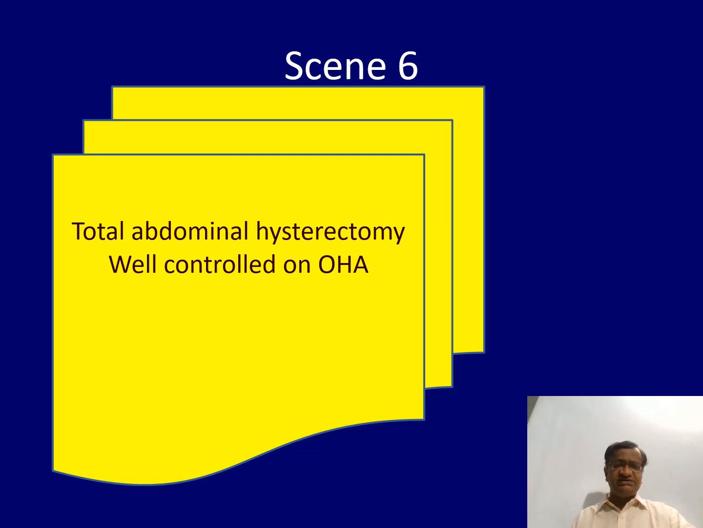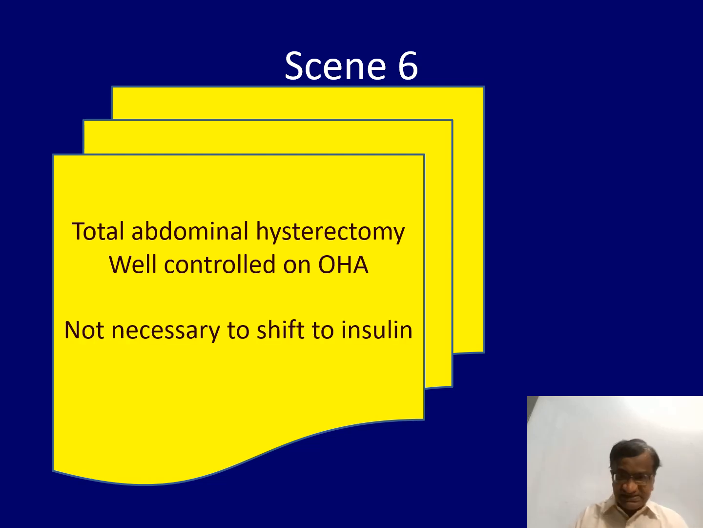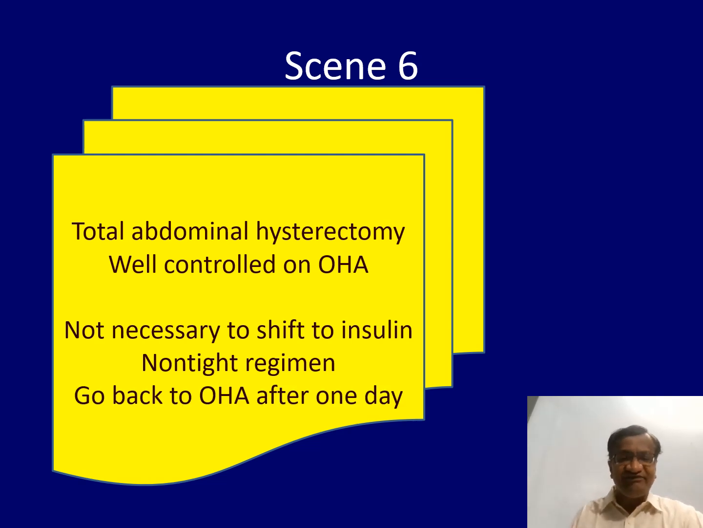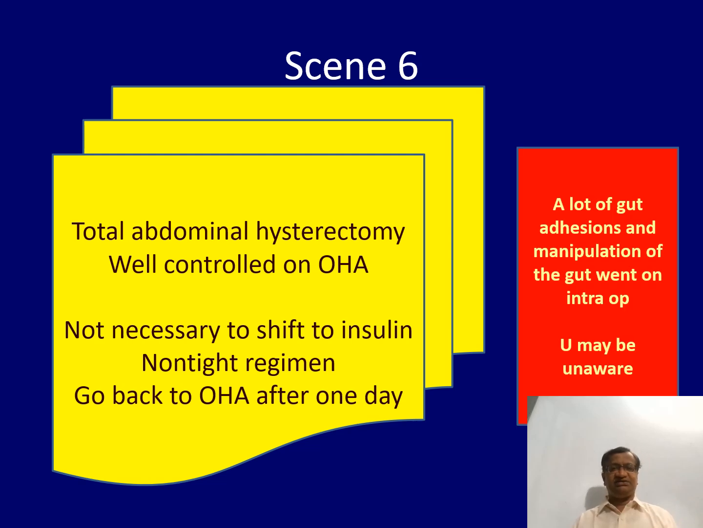THA is a major case, but well controlled on OHA. Don't need to shift to insulin. Not necessarily preoperatively shift to insulin, and some non-tight regimens. Go back to OHA after 1 day. So this can be done like this. The difference is we should be aware. Sometimes there are a lot of gut additions. They should have put a Ryle's tube and complete shift of oral is there. Then we need to give insulin non-tight regimen continuously.